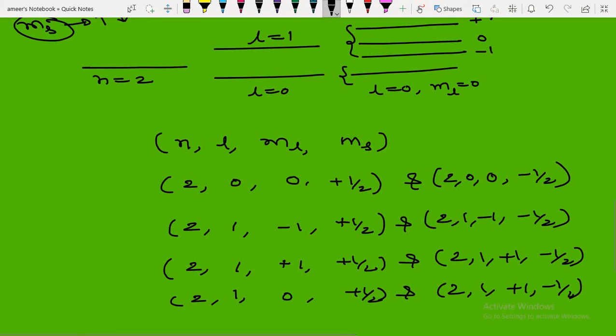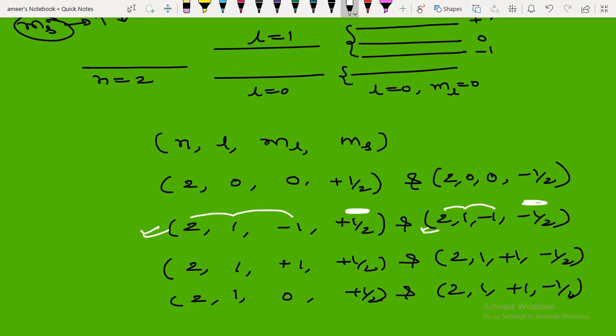You notice clearly here, all the quantum numbers n, l, ml are the same here. n, l and even ml also same. See here. n, l, ml same. But where does the difference come? That is the spin number will be changed. That's why this is one quantum state and this is another quantum state. So for n equal to 2, we have seen how many quantum states there will be here. 1, 2, 3, 4, 5, 6 and 2 here.